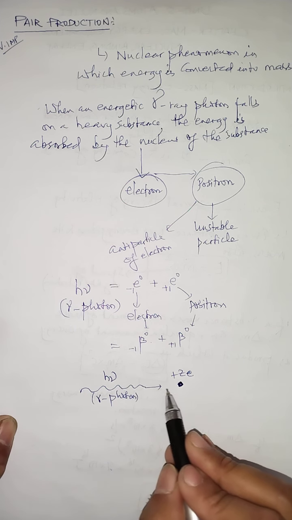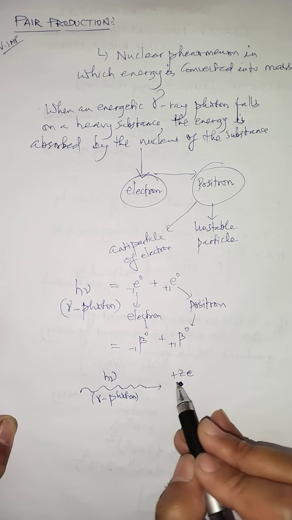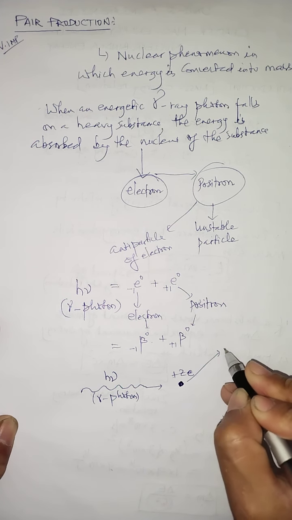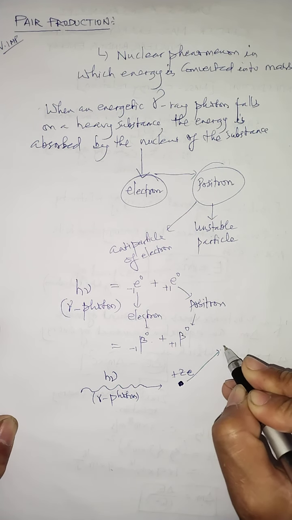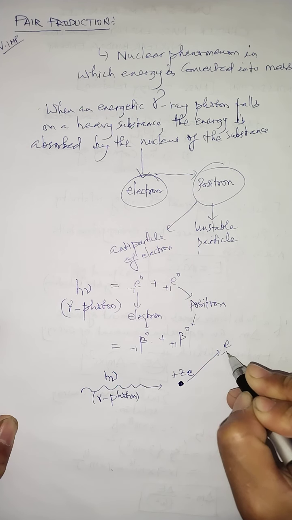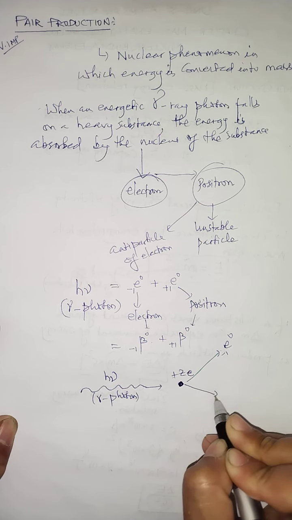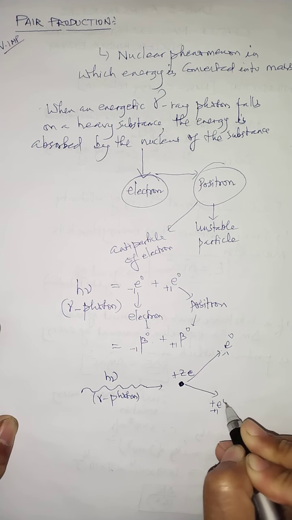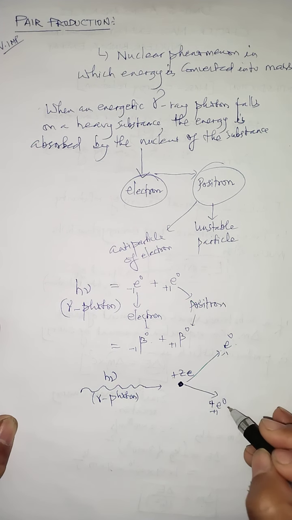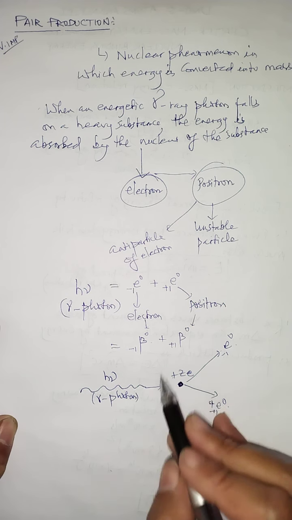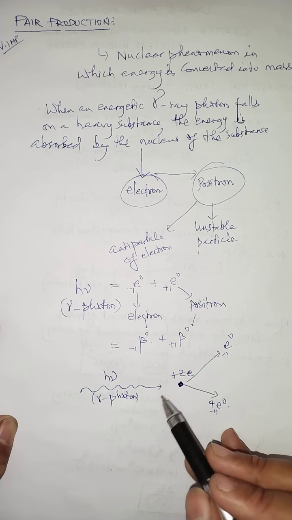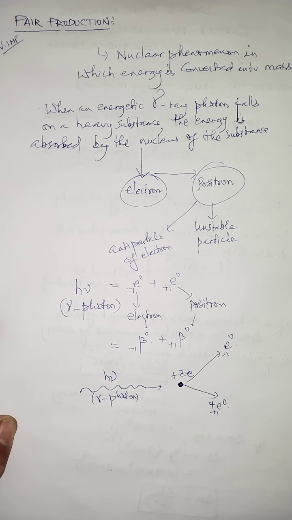If the energy of gamma photon falls on the heavy nucleus having charge plus Ze, then from this nucleus what will emit? One of the particles will emit, that is called electron, minus 1 0, and another particle will emit from this, called positron, plus 1 0. So electron and positron are both emitted from this heavy nucleus by absorbing this energy, and this is called pair production.